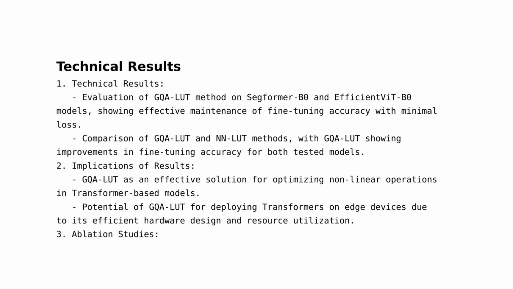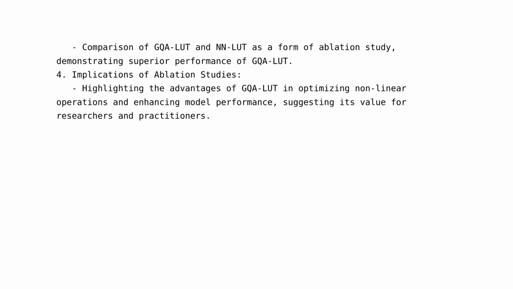Implications of results. The results imply that the GQA-LUT method is an effective solution for optimizing nonlinear operations in transformer-based models. It not only maintains model performance, but also enhances it, making it a viable alternative to existing methods. Furthermore, the GQA-LUT method's ability to manage larger scaling factors and its efficient hardware design with compact resource utilization make it a promising approach for deploying transformers on edge devices.